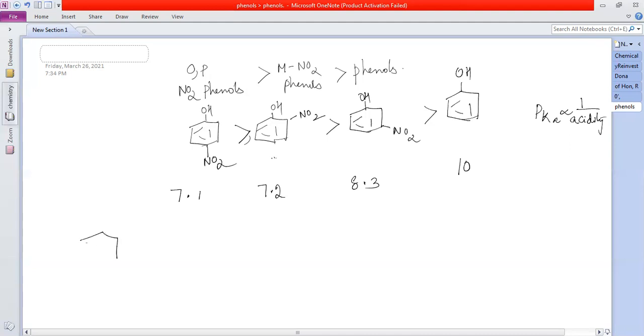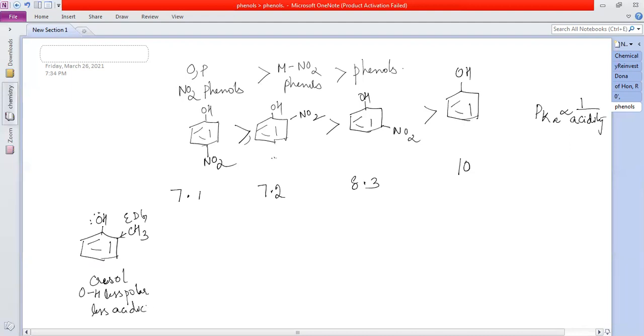Now, if I have the CH3, what is CH3? Electron donating group. That means I'm pumping the electrons into the ring. How does it affect the polarity and the acidity? What happens to the acidity? This is called cresol. See, if I'm pumping more electron density in the ring, this oxygen becomes full of electrons, belly full of electrons. It doesn't want to give this H plus so easily. OH bond is becoming less polar. That means less acidic.